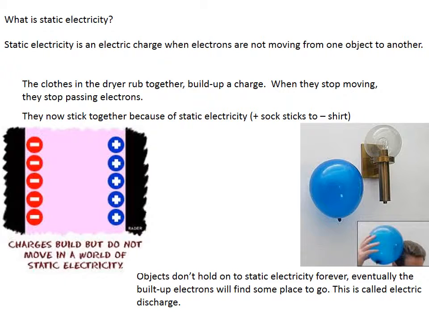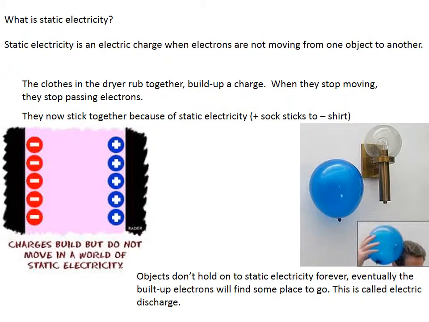The clothes in the dryer rub together, they build up a charge, and when they stop moving, they stop passing electrons. They now stick together because of static electricity and the law of electric charges. A positive sock sticking to a negative shirt or a negative pant leg sticking to a positive leg.